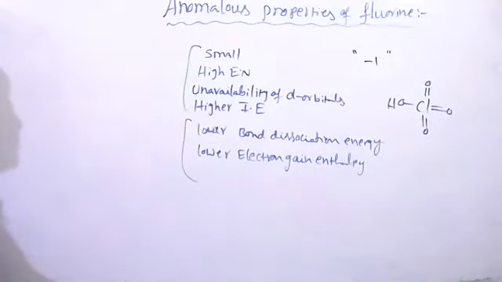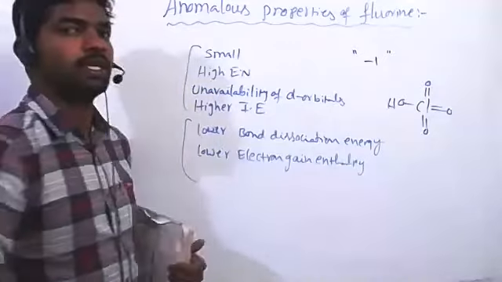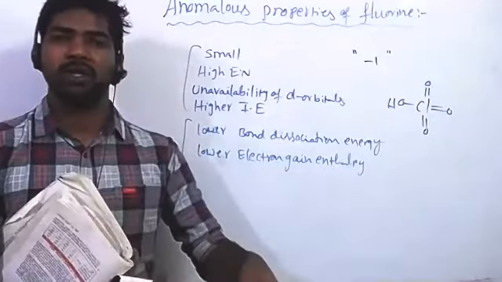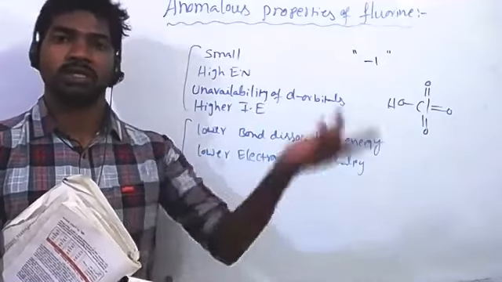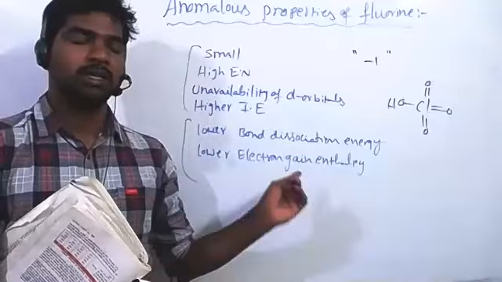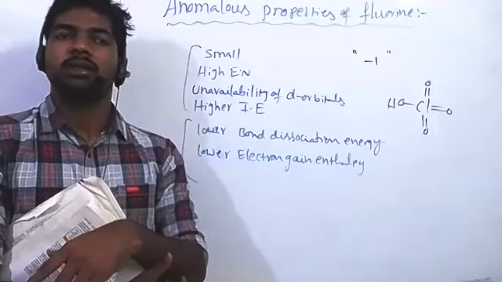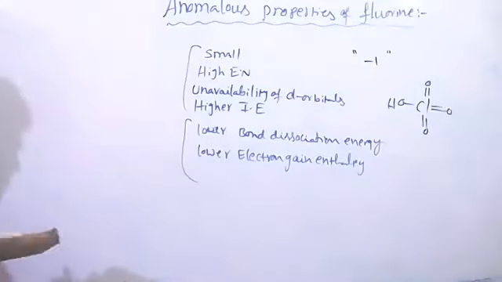Another anomalous property: fluorine acts as a good oxidizing reagent. If we take fluorine gas into water, only fluorine can oxidize water into oxygen gas. The remaining elements just dissolve in water, forming their respective acids and hypohalous acids. These are the anomalous properties. And one more property.